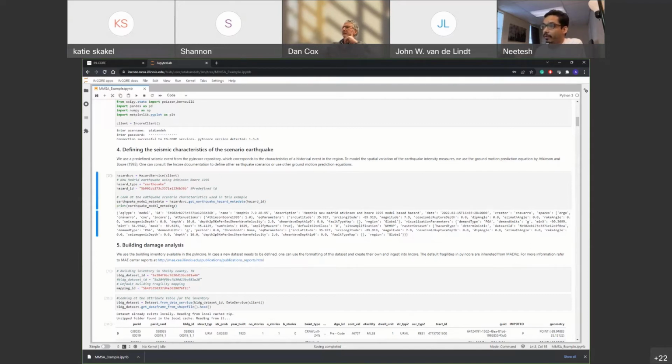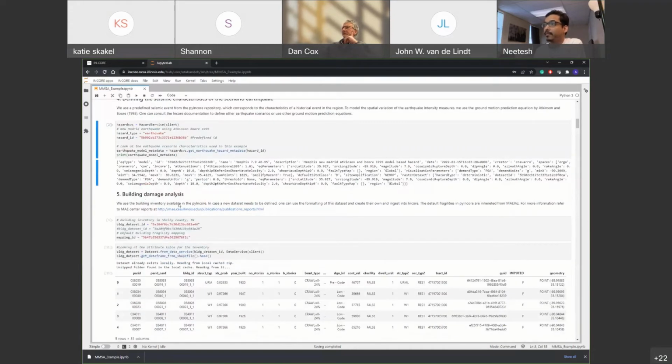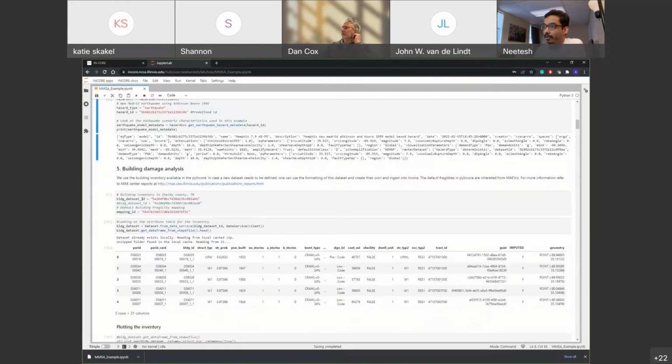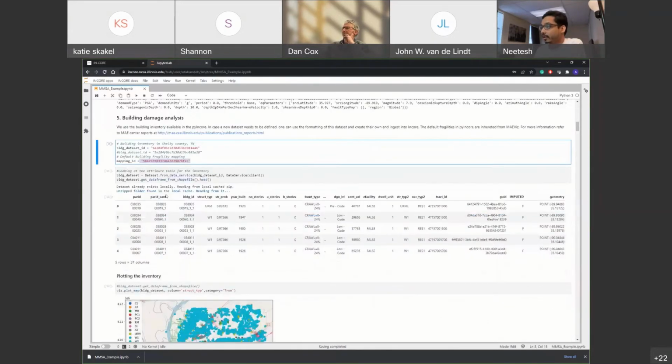Then we do the building damage analysis. The data set is already available in INCORE, so we download that. We set the mapping ID, which defines which fragilities this is using. This is the default fragilities, basically inherited from Mavis, but you can also select the HAZUS fragilities. And here is a look at the typical data that is available for each building.